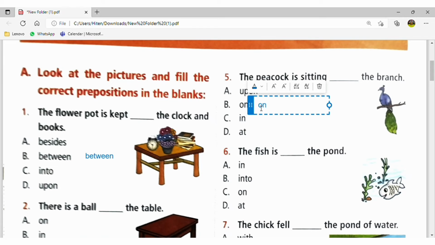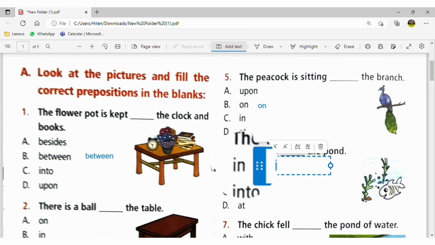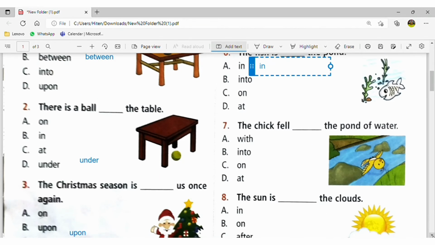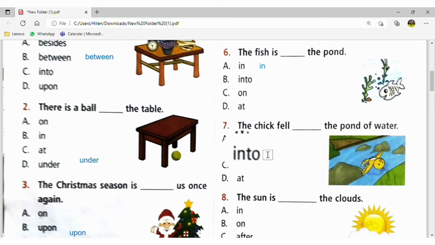So for example, I say the cat jumped on the table, not... It will be "onto the table." Fine. Now here it is, the fish is in the pond, because the fish is inside the pond. Fine. Let's move to the seventh question. Here it is written, the chick fell, fill in the blanks, the pond of the water. So it will be "into the water," into the pond of water.